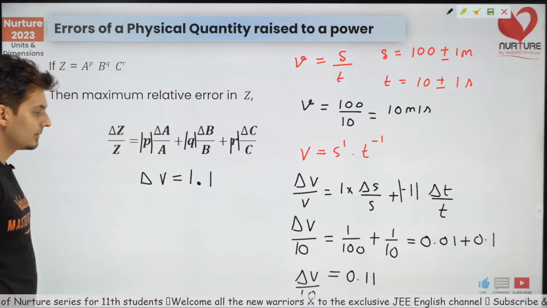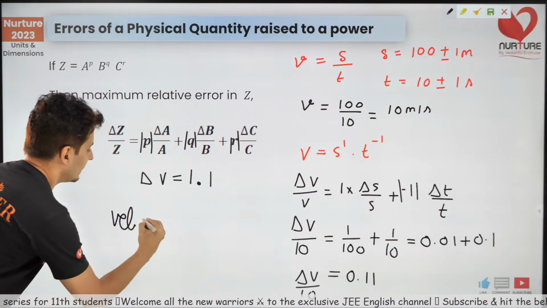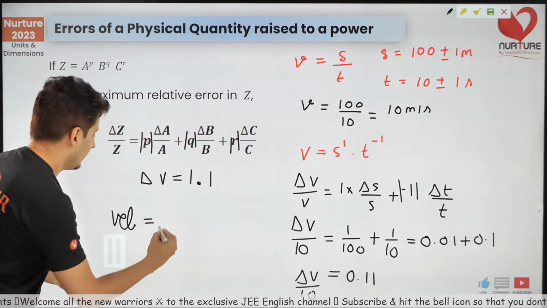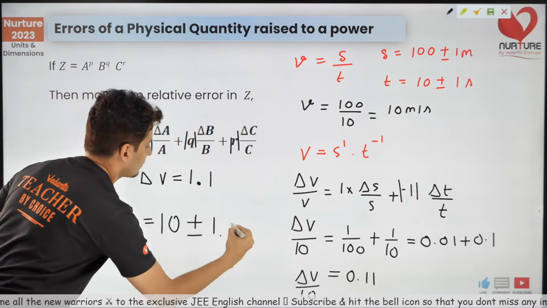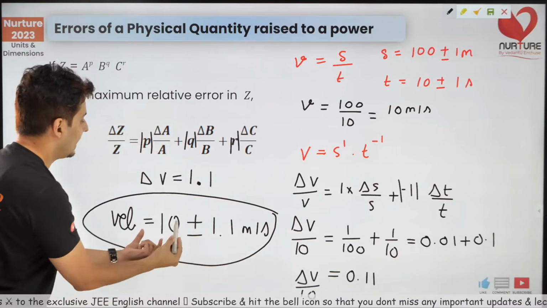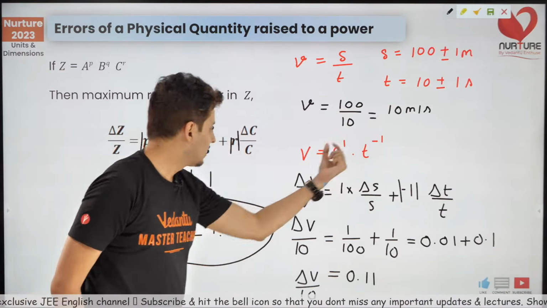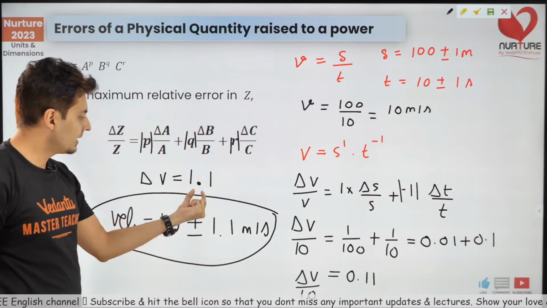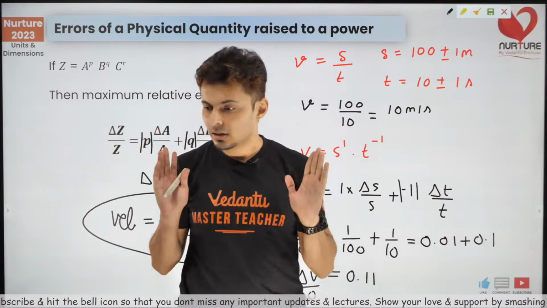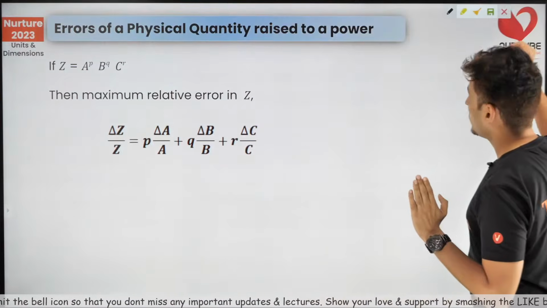I hope this is clear. So what is the final velocity I'm going to get? It will be 10 plus or minus 1.1 meter per second. That's the answer. Where did I get this 10 from? Here. Where did I get this 1.1 from? Here. So 10 plus or minus 1.1. Understood? Clear?